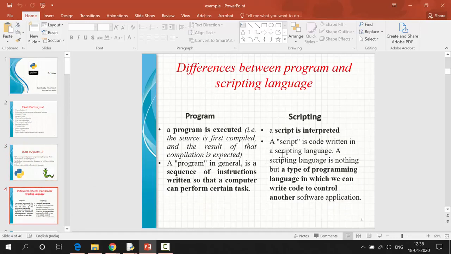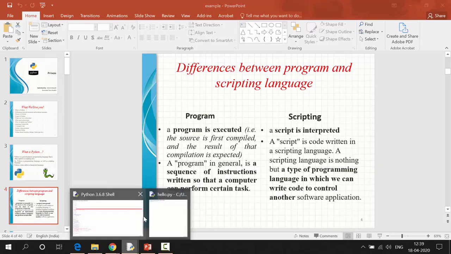Now, what is the difference between a program and a script? A program is executed such that the source is first compiled, and then the result of that compilation is expected. So to run that program, first we need to compile it, and after that we expect the result. In case of scripting we don't need to compile. Line by line execution will happen at the time of running the code, meaning at the time of interpretation. A script is interpreted. I'll show you an example.